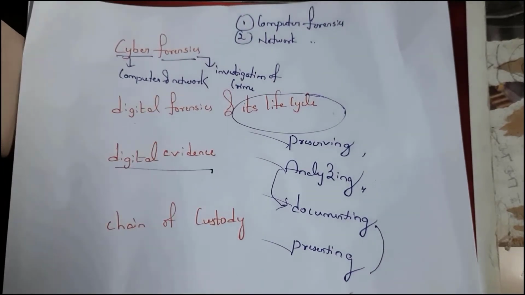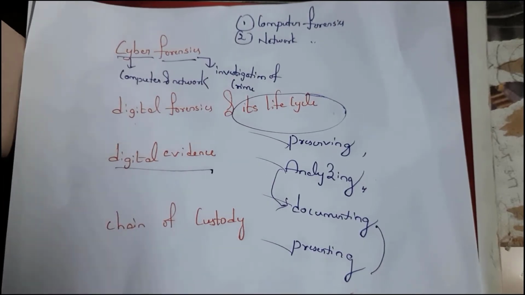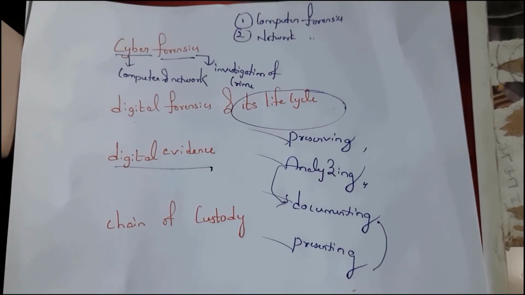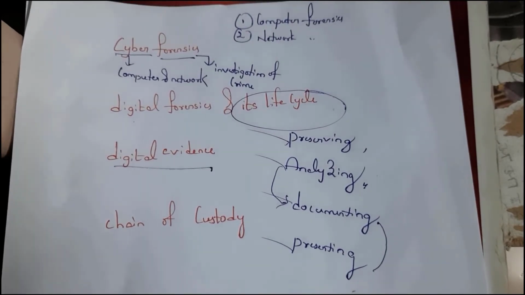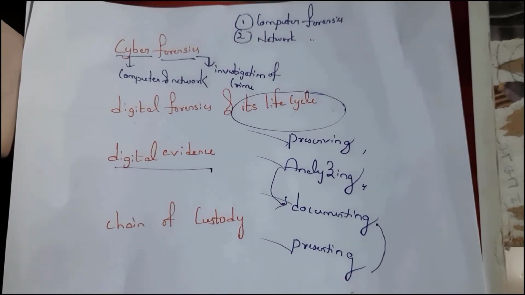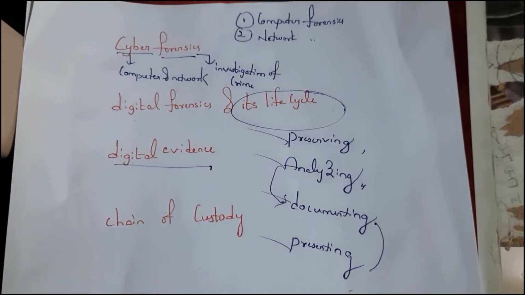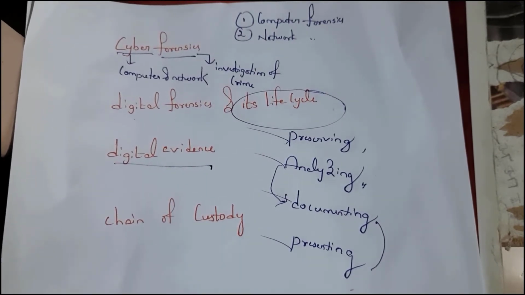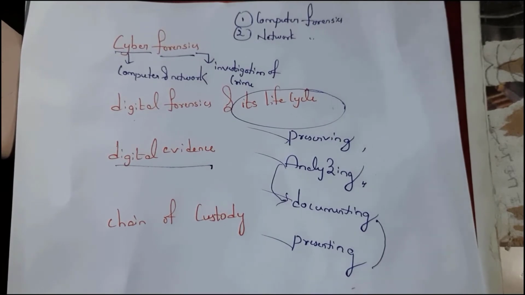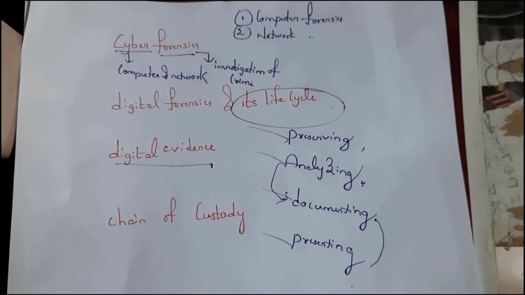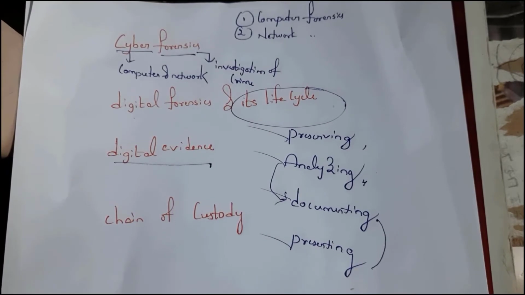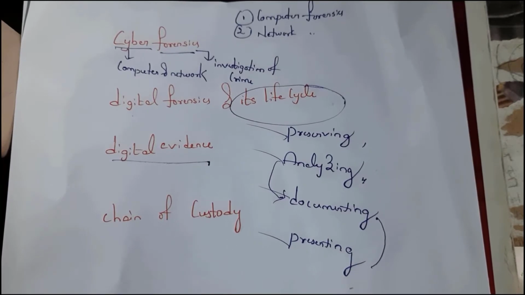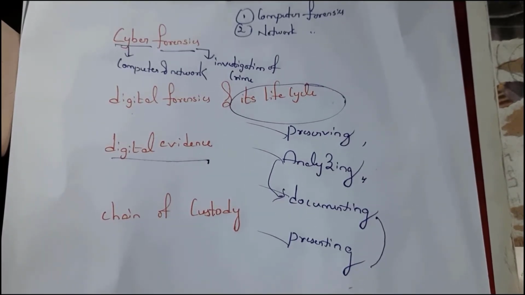See, evidence which is collected by a computer forensic expert is stored in a particular drive or device, such as pen drives or hard disk, etc. Such evidence is known as digital evidence. Court will accept this digital evidence. For example, if court does not accept this digital evidence, then this forensic officer should explain that the information which he has gathered is correct. See, any data or information that can be stored and transmitted in digital form which can be used as evidence is known as digital evidence.